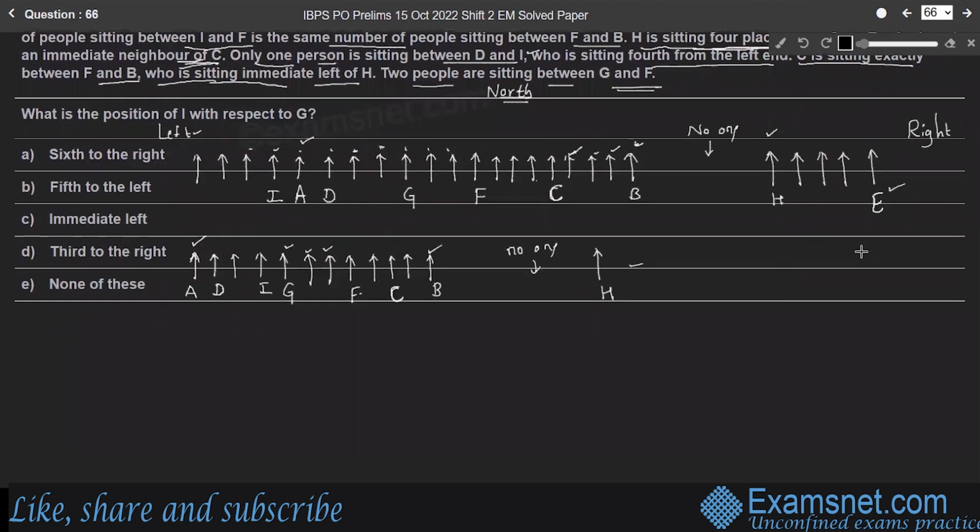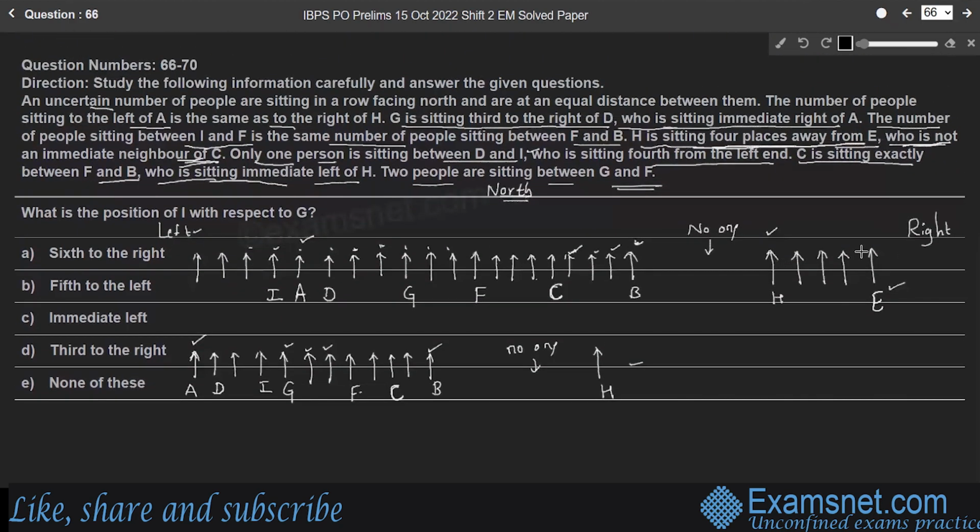Whereas in the second case, H is sitting 4 places away from E. So can we consider 4 places away from E here? No, because E will be the neighbor of C if you consider the position of E here, right? Therefore, case 2 is cancelled.